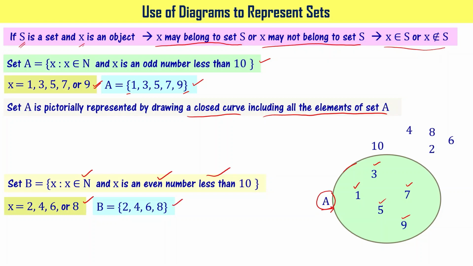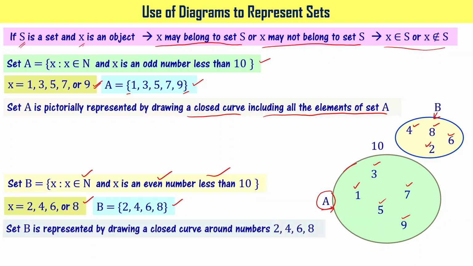I can pictorially show it just by drawing a closed curve around these numbers 2, 4, 6, 8, and that closed curve I am naming B. It means it is set B, right? I hope you got the concept. Set B is represented by drawing a closed curve around the numbers 2, 4, 6 and 8, right?